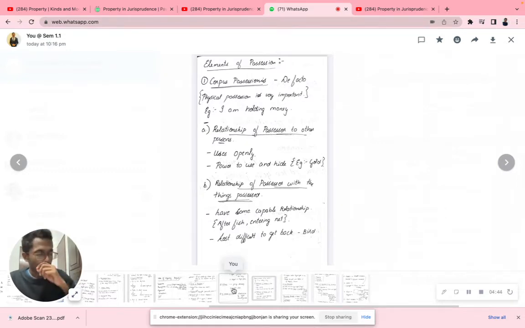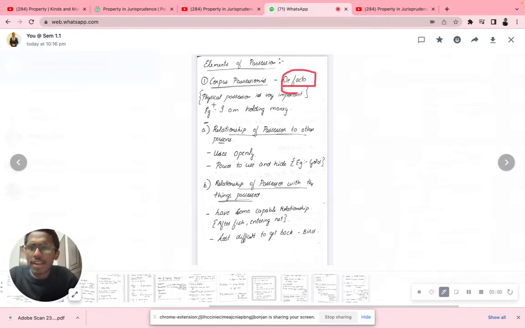Now let's learn the elements of possession. There are 2 elements: corpus possession and animus possidendi. Now what is corpus possession? It says that de facto physical possession is very important. What is it? Physical possession, de facto.